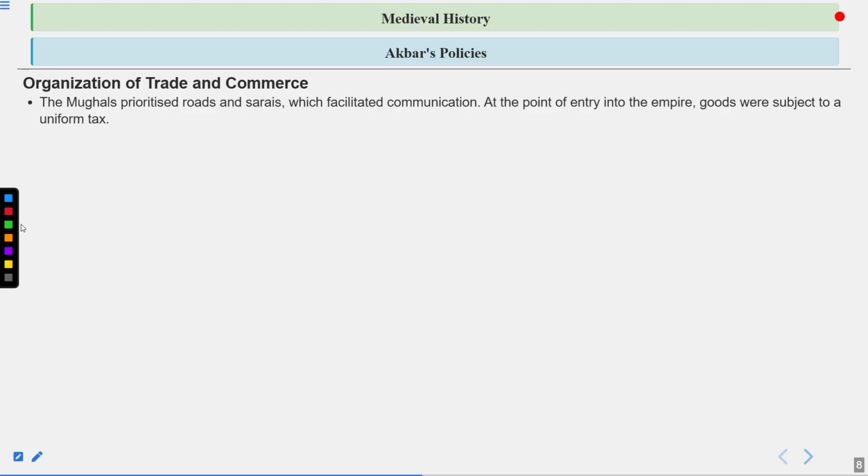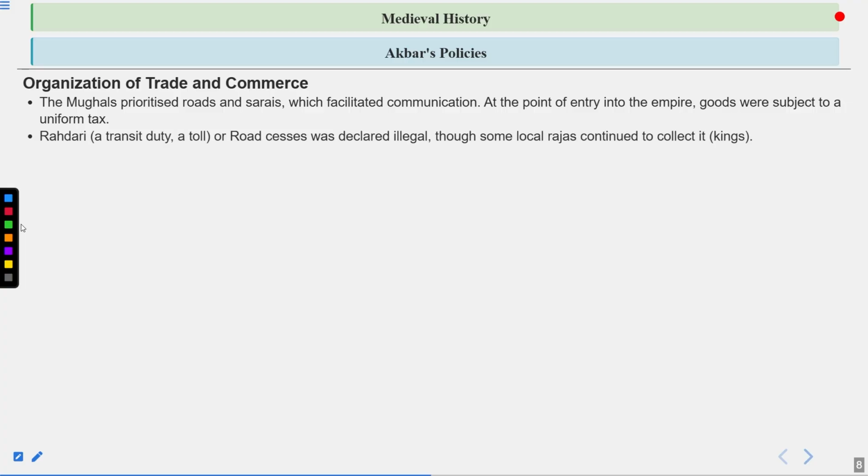So the Mughals prioritized roads and sarais, which facilitated communication at the point of entry into the empire. Goods were subject to a uniform tax. Rahadari, a transit duty, a toll, or road cess, was declared illegal, though some local rajas continued to collect it.